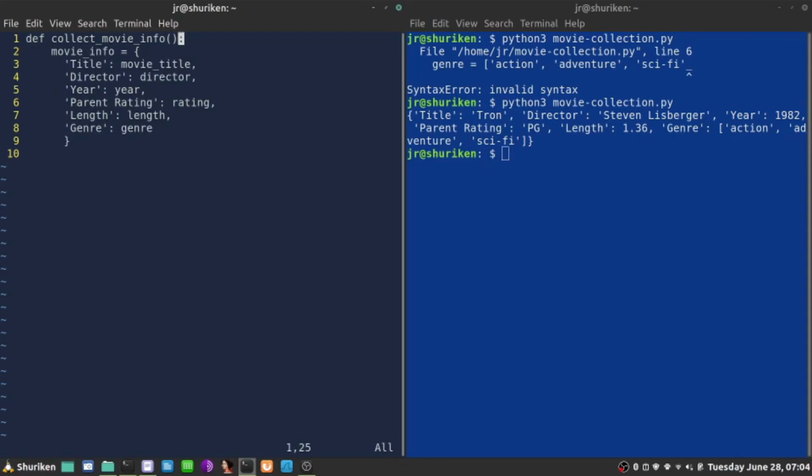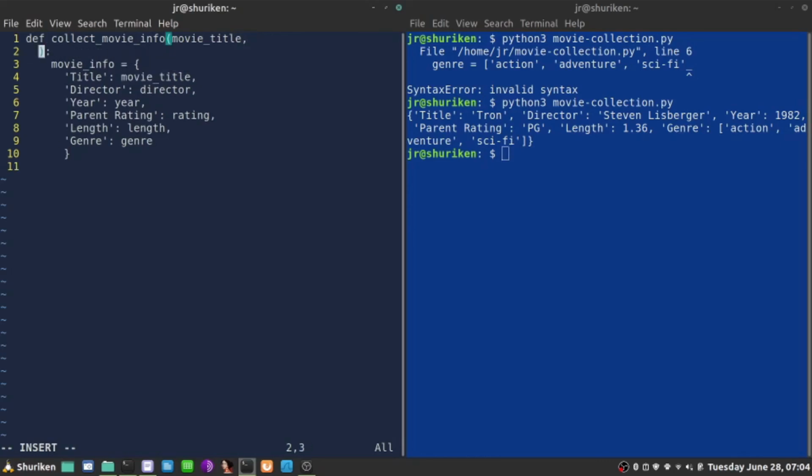Now, when I call the function, I'll be giving the function the parameters, the arguments, and those arguments will be exactly as specified here. So I'm going to copy that and pass it into the function. Now, you know what? Let's see later on if that's going to work.